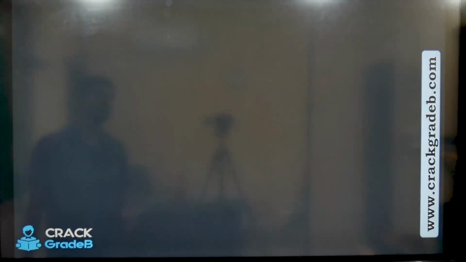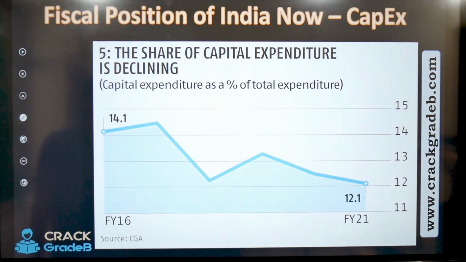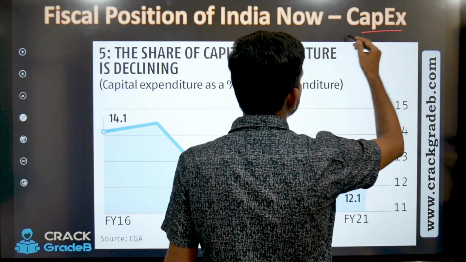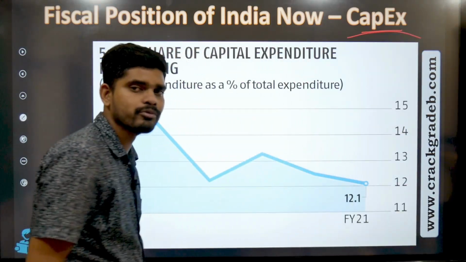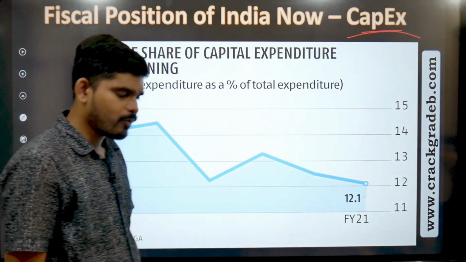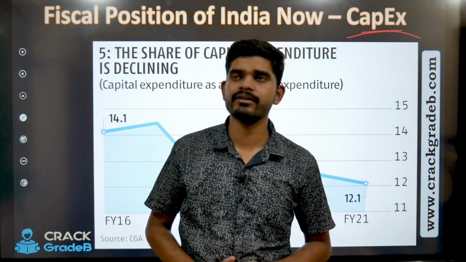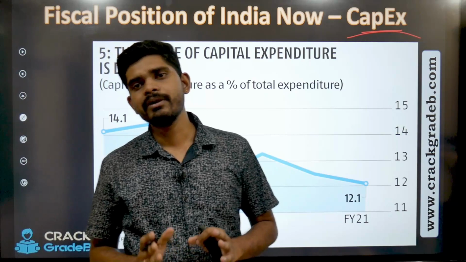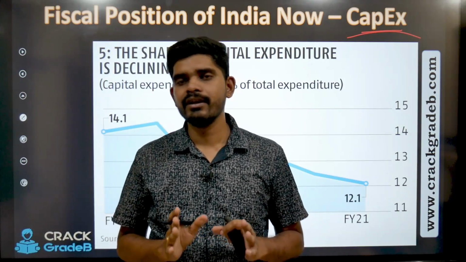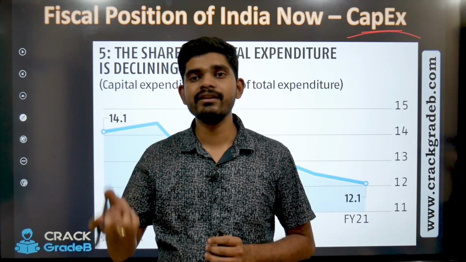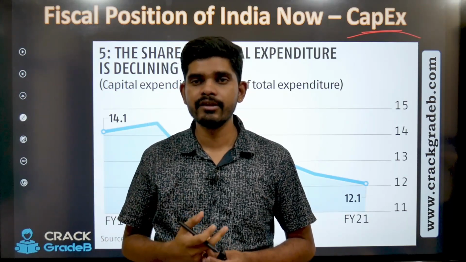Let's move further and see number 5. What is it? Capex. So what is Capex? See, Capex is nothing but capital expenditure. So this is a short form of capital expenditure. What is capital expenditure in the first place? What is capital? Let us understand. See, Government of India spends in many different forms, right? So whatever capital they are creating, now what is capital?